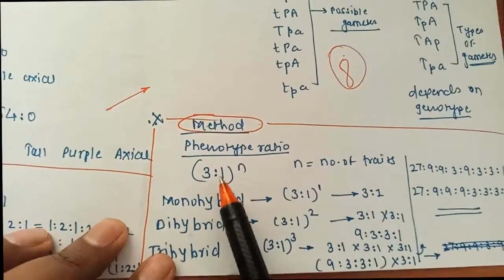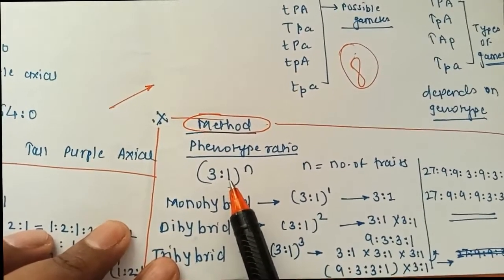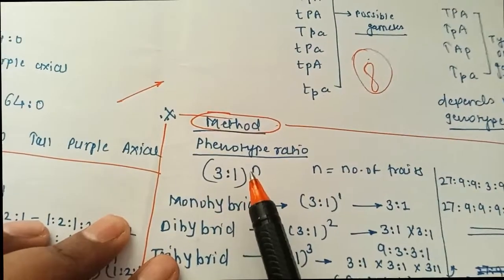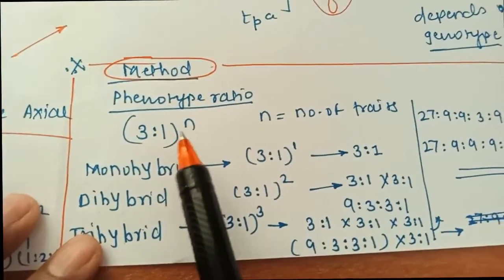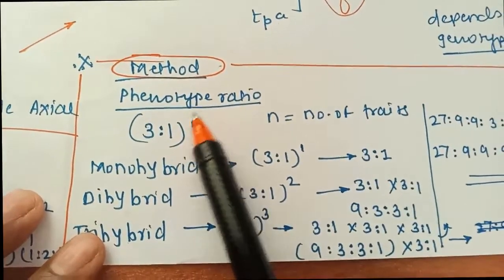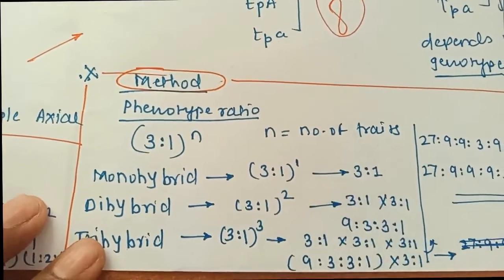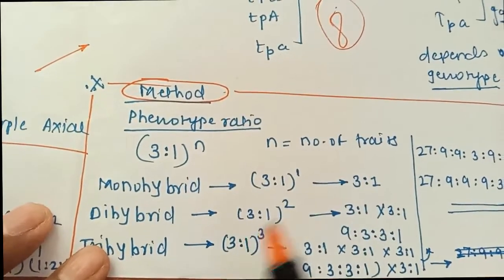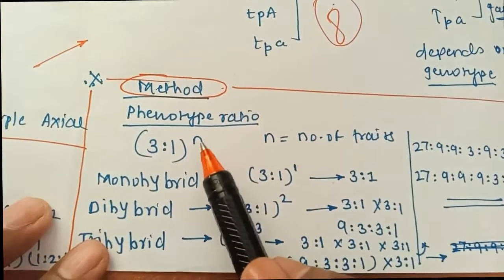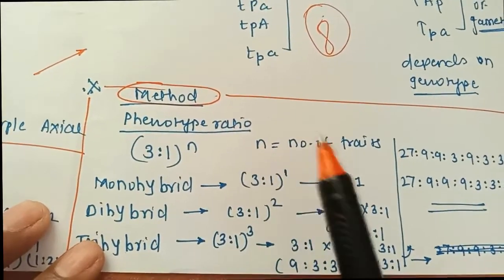See again, (3:1) to the power n. We have to always remember this formula. Don't forget it because they have asked questions on this. Now the question is what this n indicates. It indicates the selection of contrasting characters, or the number of traits. So for monohybrid, the characteristic I had chosen is just 1.